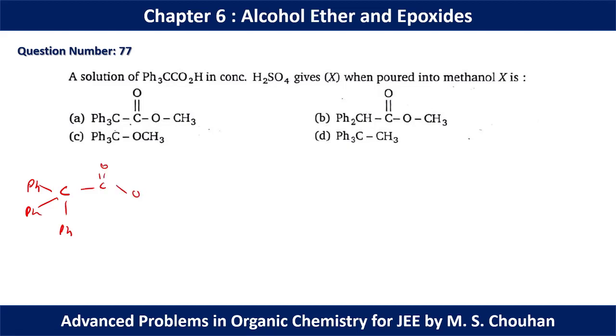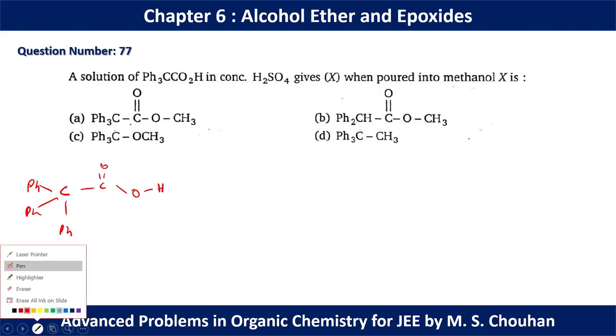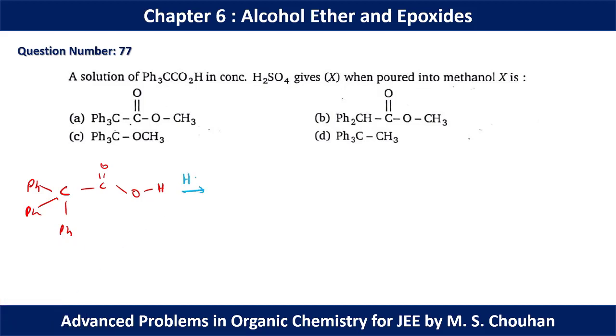In this position, normal esterification is not possible. Any nucleophile cannot approach this carbon due to the huge steric hindrance of this group. That's why this will give a different kind of reaction mechanism. So if you add H+, you will get this kind of situation here.